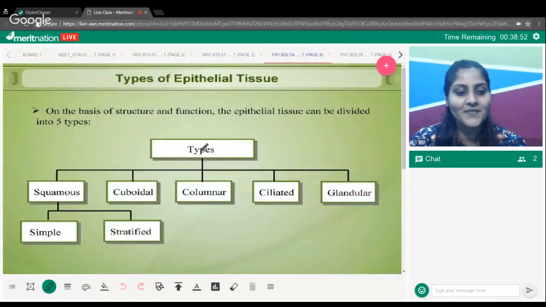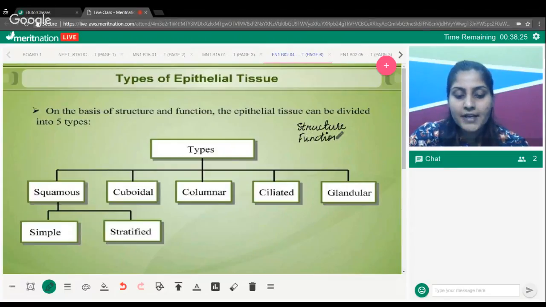Now, talking about epithelial tissue, when you are going to read about it, follow this flowchart. Divide your studies on that basis, starting with squamous epithelial, moving on to cuboidal, columnar, ciliated, glandular. You need to know about their structure. I'm giving you a kind of skeleton as such. You need to know about their structure and essentially functions, and very importantly, you should know their location. You should have an idea as to where in your body you find them.